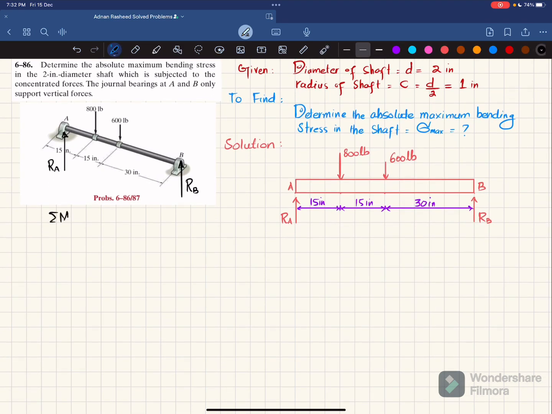The first equation of equilibrium is that the sum of all moments about point B is equal to 0, taking the counterclockwise moment as positive. About this point B, the first moment will be due to RA, and the perpendicular distance is 60. Here you can see this is 60, and this is producing a clockwise moment, so it will be negative. So I will write minus RA into 60.